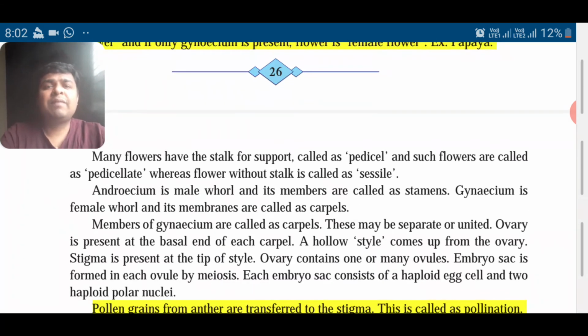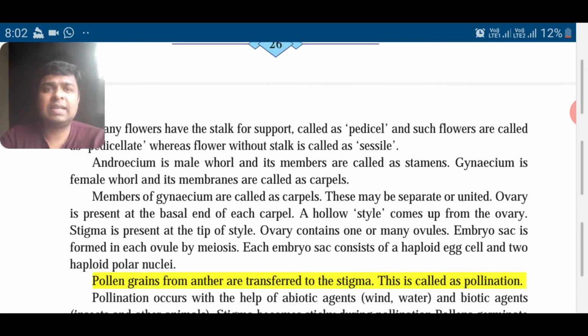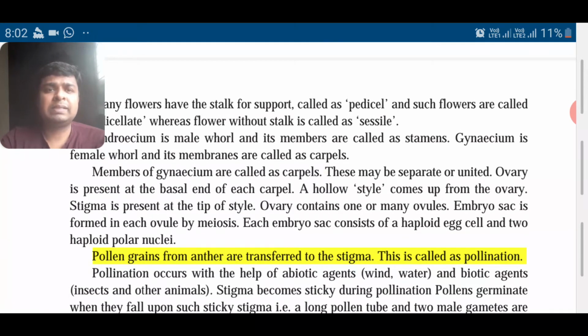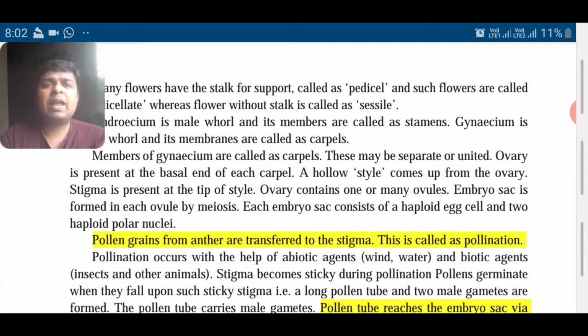Now many flowers have a stalk to support them. That is called pedicel. If the flower has a stalk which supports the flower, the flower is called pedicellate. And without stalk, it is called sessile. जर स्टॉक असेल, दांडी असेल फ्लावरला सपोर्ट करायला, तर त्याला पेडिसिलेट म्हणायचं. आणि जर नसेल तर म्हणायचं सेसाईल. Now androecium is a male whorl and its members are called stamens, and gynoecium is the female whorl. Its members are called carpels.